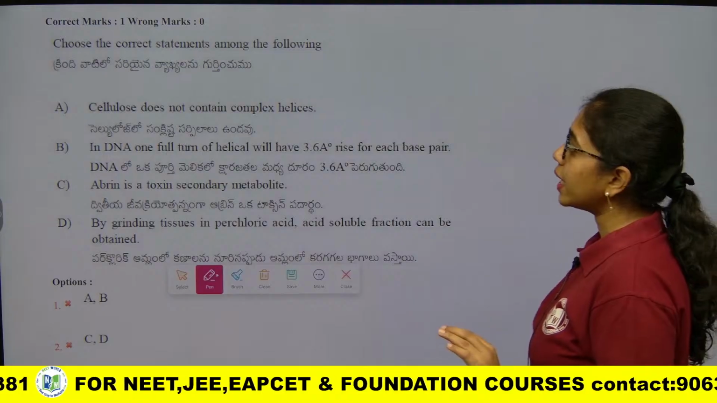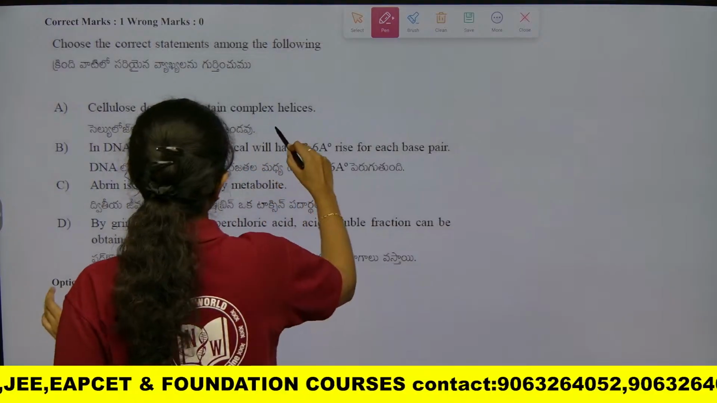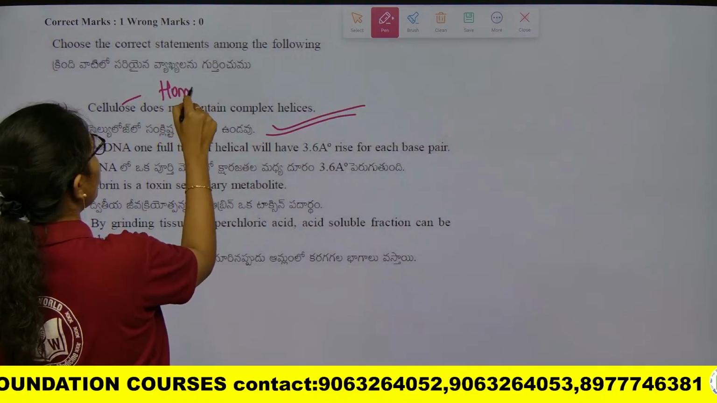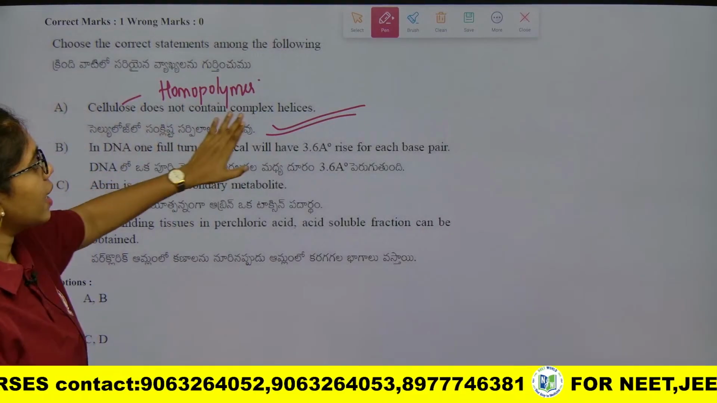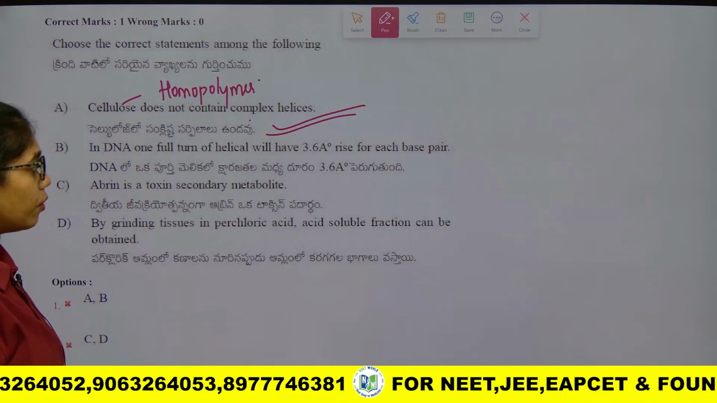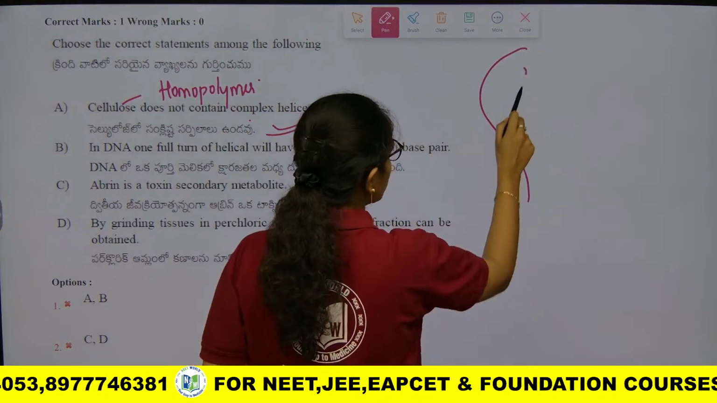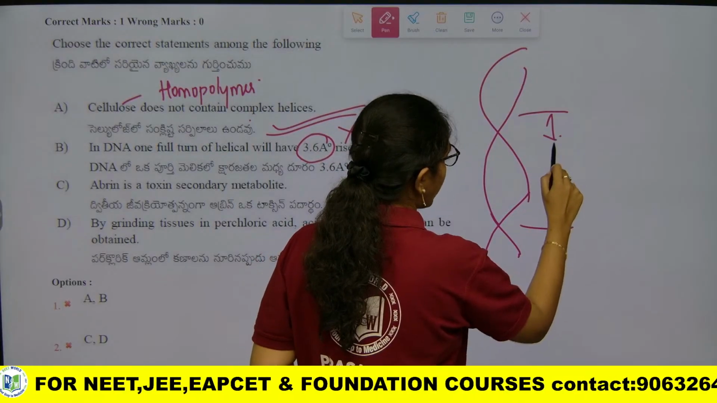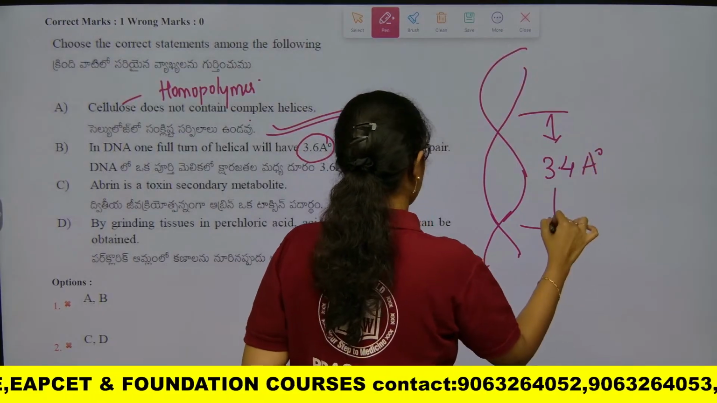Cellulose does not contain complex helices. Cellulose will not contain complex helices, that is true. It is a homopolymer of glucose units. So yes, cellulose is not a complex helix. In DNA, one full turn of the helix is 3.6 angstroms. Wrong. One full turn, or one pitch, is 3.4 angstroms, not 3.6.